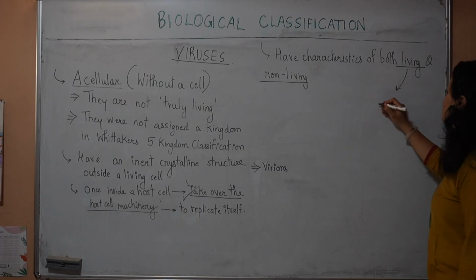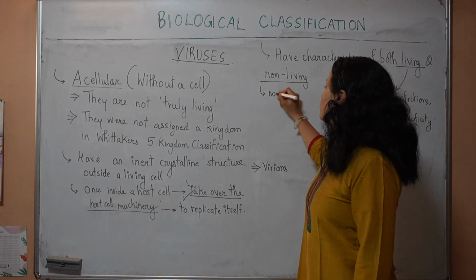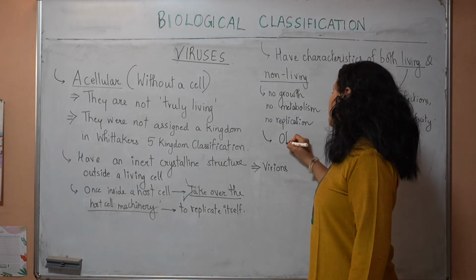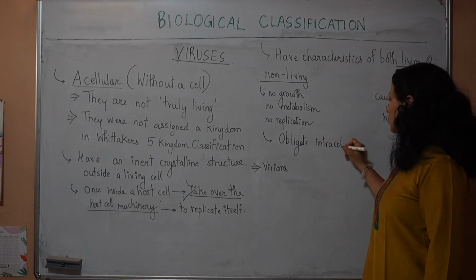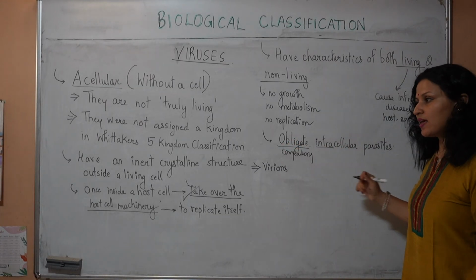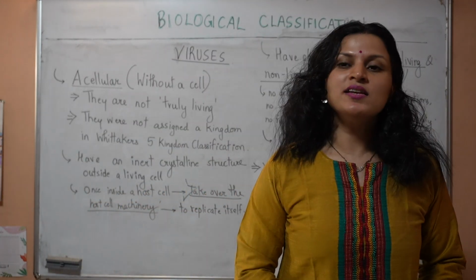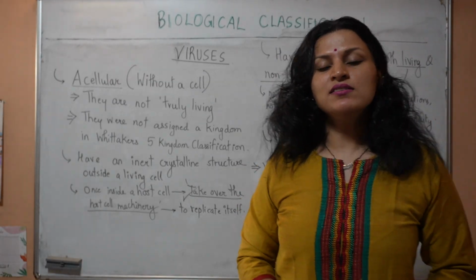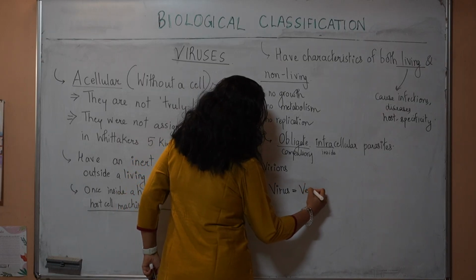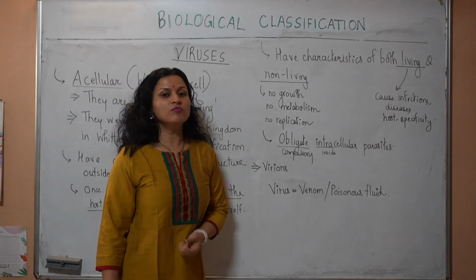What are the living characteristics? Cause infections, diseases, host specificity. Non-living features include no growth, no metabolism, no replication, etc. They are said to be obligate intracellular parasites. Obligate means compulsory, intra means inside cell parasites. To show any characteristic feature of a living, they have to compulsorily be a parasite inside a living cell. Obligate intracellular parasites. Virus actually means venom or poisonous fluid. They are so small that they are almost fluid.